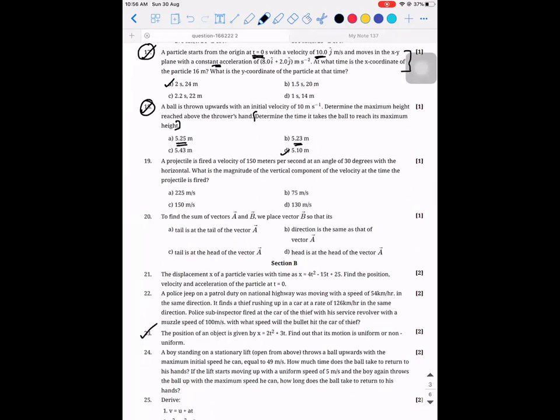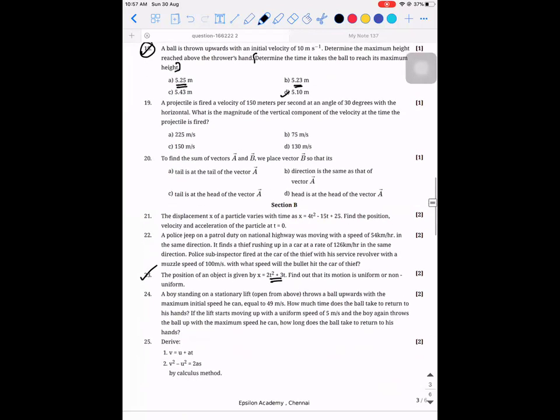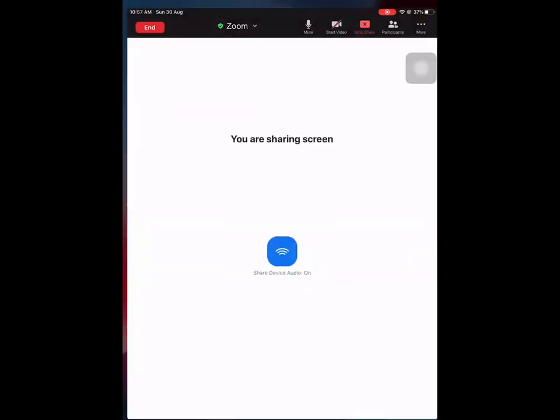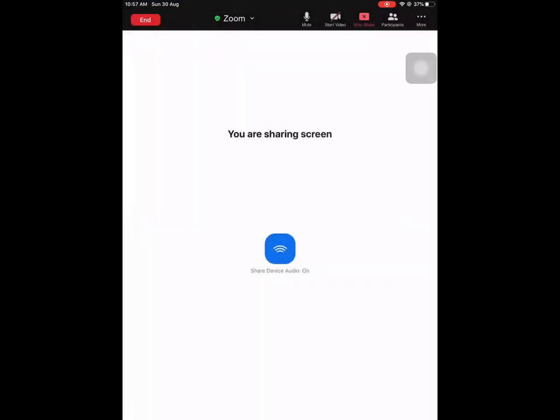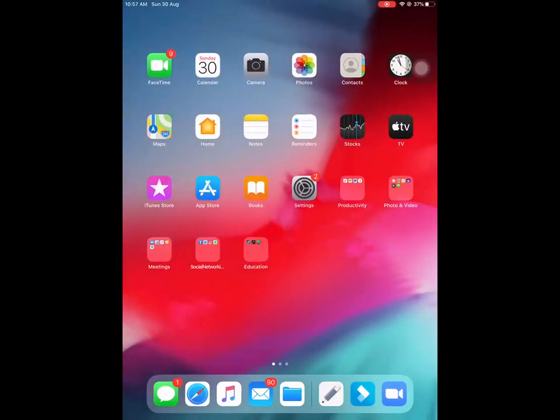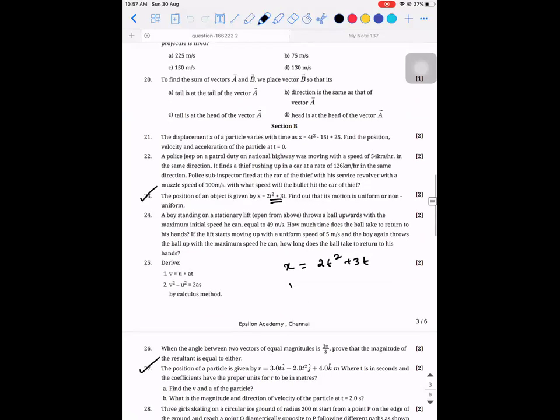So 23rd is also simple. The position of the object is given as 2t square plus 3t. Find out whether its motion is uniform or non-uniform. So x is equal to 2t square plus 3t. They're asking whether this is uniform or not. If you differentiate it with respect to time, you get 4t plus 3.